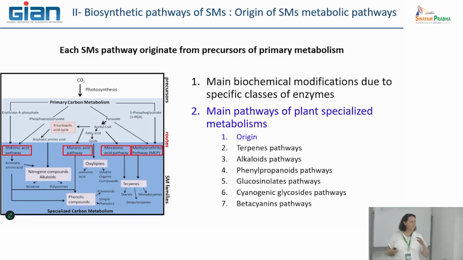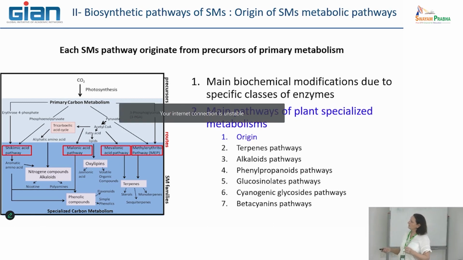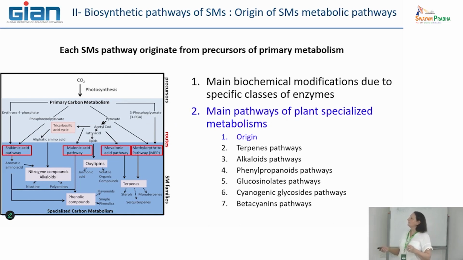So, just to remember, there is a very close link between primary carbon metabolism and specialized carbon metabolism. What is interesting for me now is to decipher this part of the pathway, which is mainly derived by four different routes: the shikimic acid pathway, the malonic acid, the mevalonic and the methylerythritol pathway. I wanted to decipher these routes a little for you.